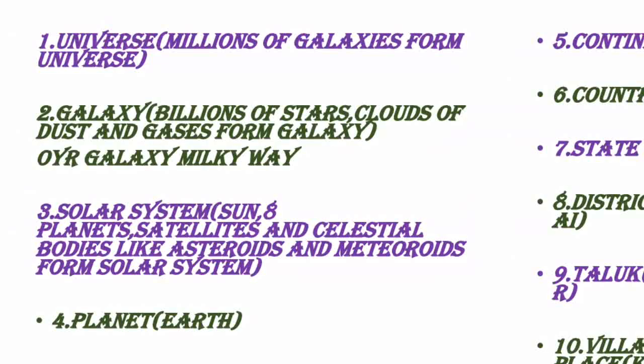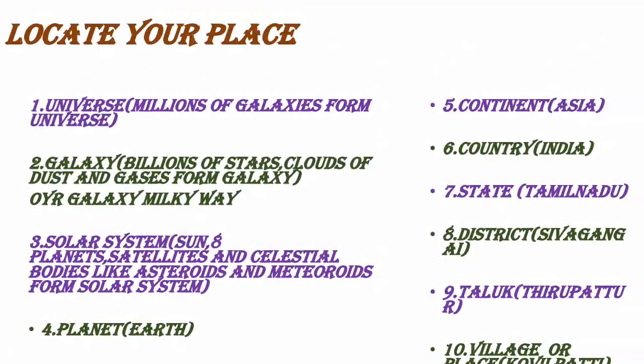And we will revise this slide once again. Which village you are living in, which taluk you are under, which district, which state, which country you are living in. That country is India. India comes under which continent? Asia. Which planet are we living on? Earth. What is meant by solar system? What are the members of the solar system? Yes, the head of the solar system is the sun. 8 planets, satellites, celestial bodies like asteroids, meteoroids and comets form the solar system.